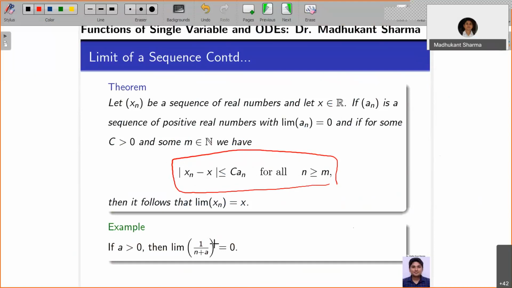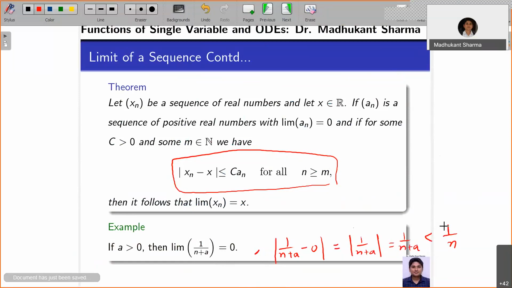Here is this problem. I'm going to use this: 1 by n plus a minus 0, a very simple example, is equal to 1 by n plus a. Since a is greater than 0 and n is greater than or equal to 1, it is certainly less than 1 by n.